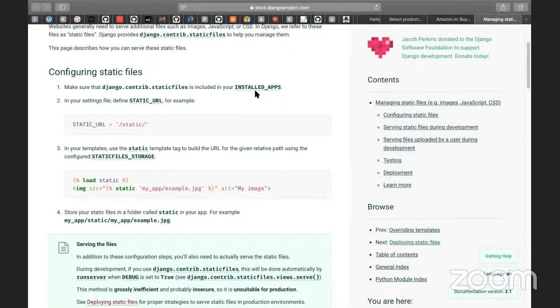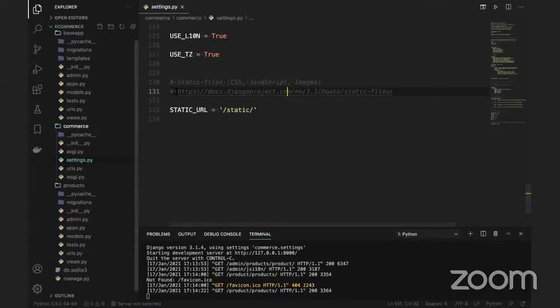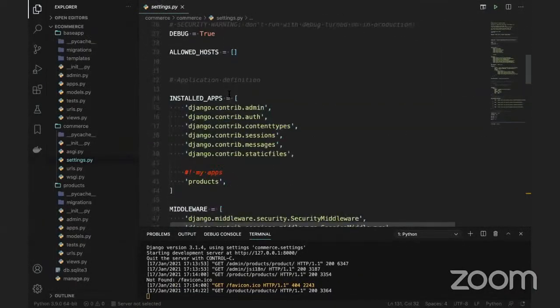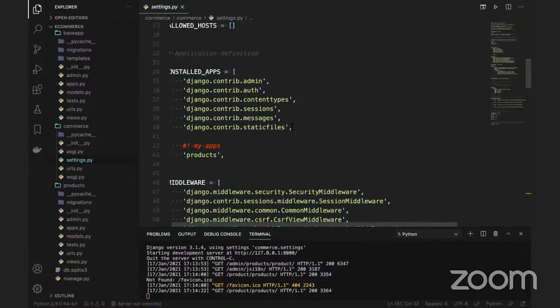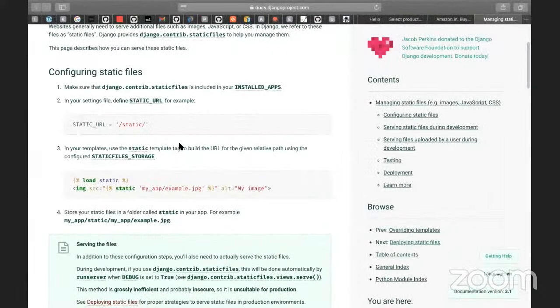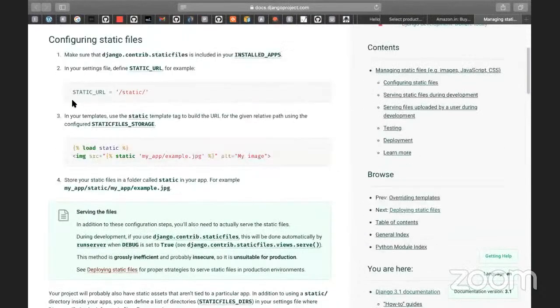Automatically it is installed, it is there in the installed apps. If you go to the settings.py, and if you look at the installed apps, there is something called, at line number 40, django.contrib.staticfiles, which is already there. And the rest of the things I'm going to talk about later. Also you can see there is a URLs here. But here, what I'm going to do is set the configurations. So how to set the configurations here? We need to set the configurations very clearly, and then we'll come back to this one.